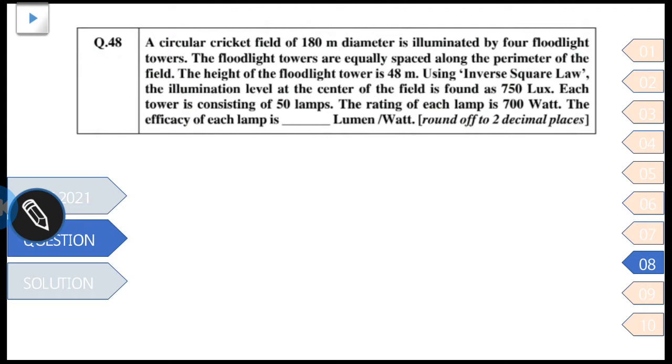Now, a circular cricket field of 180-meter diameter is illuminated by 4 floodlight towers. The floodlight towers are equally spaced along the perimeter of the field. The height of the floodlight tower is 48 meter. Using the inverse square law, the illumination level at the center of the field is found as 750 lux. Each tower consists of 50 lamps, and the power of each lamp is 700 watt. The efficiency of the lamp is dash lumens per watt. Let me explain by showing you a figure.